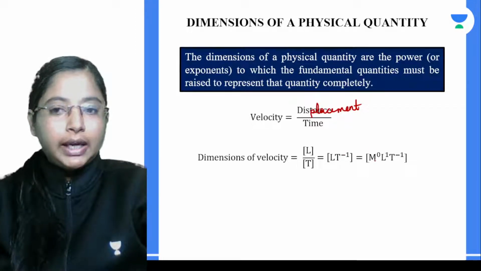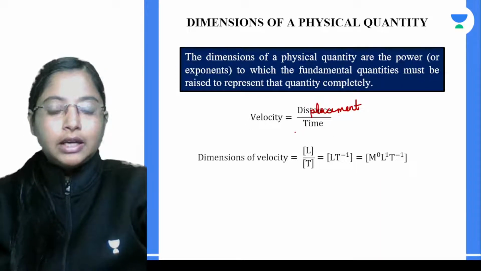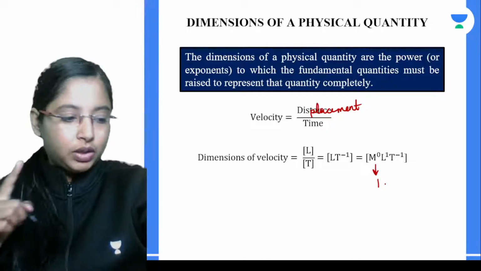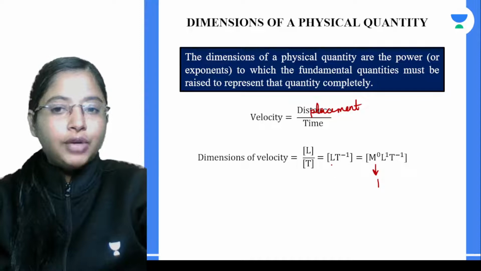So here you can write the mass quantity. Velocity does not have mass, so mass is M to the power of 0, which just means 1. Mass quantity becomes 1, into the dimension of length, which is basically 1 over here.